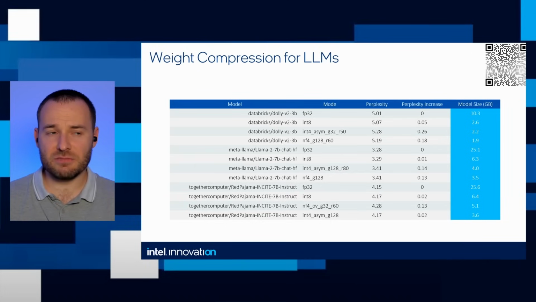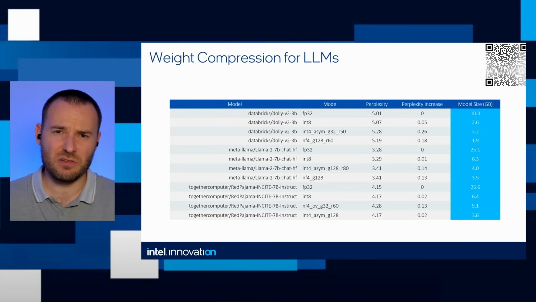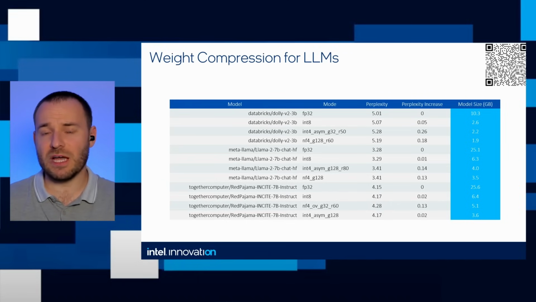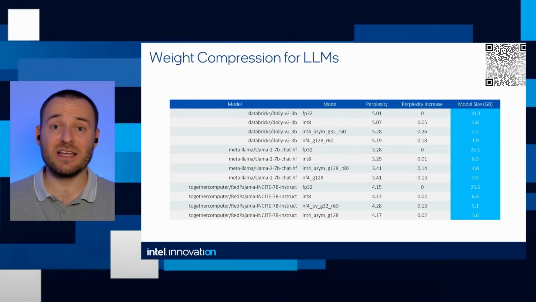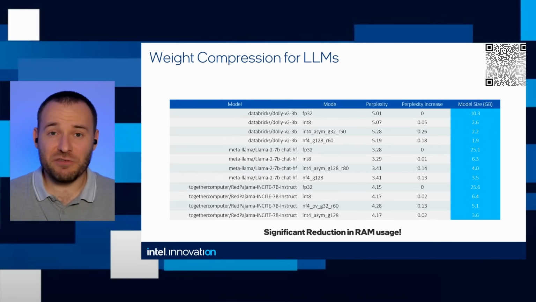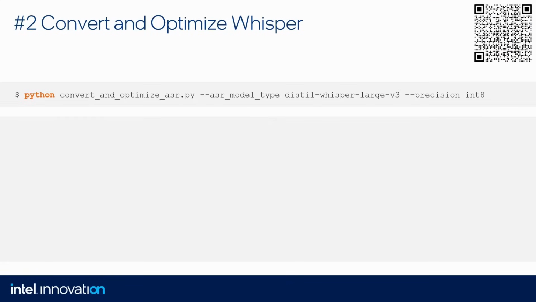Does it make any change? I think yes, of course. 25 gigabytes versus 4 gigabytes of disk space probably is not a big deal. Disk space is quite cheap. But think about your bandwidth when you need to download this model, or even better, think about your RAM usage. So 25 gigabytes, are you able to put this into your memory if you have just 16 gigabytes of RAM? Probably not. But what about the Int8 or Int4 model? 6 gigabytes, 4 gigabytes? You can fit it into 8 gigabytes of memory. Quite easy. Good. So let's look at how to run this quantization with the code.